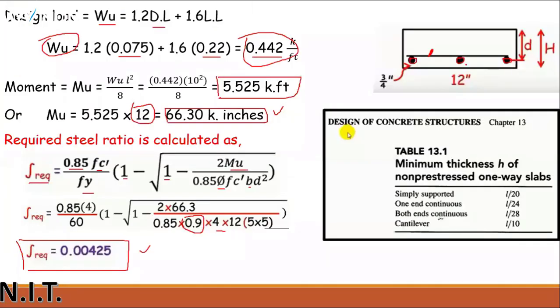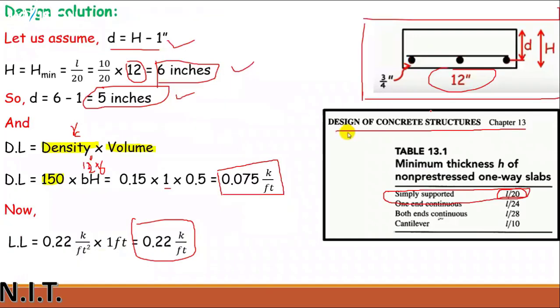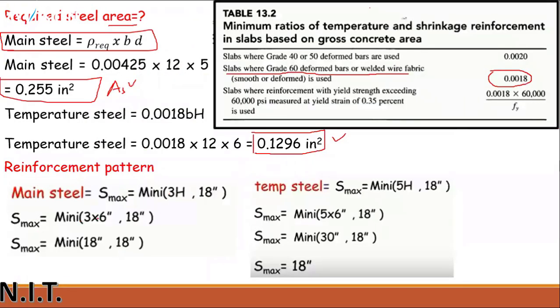This is spacing. The spacing between this bar and this bar should not be more than, as mentioned here, 3h. What does 3h mean? 3 multiplied by h, which is 18 inches. That means we have to use the maximum spacing, 18. We cannot increase this spacing to more than 18.